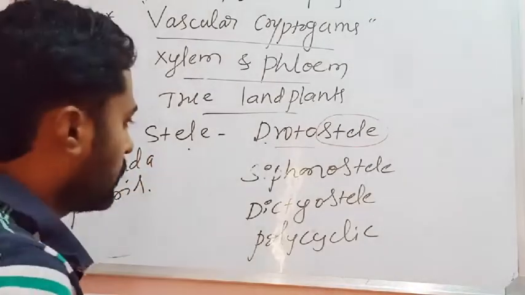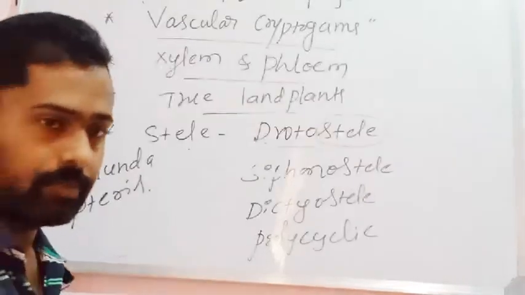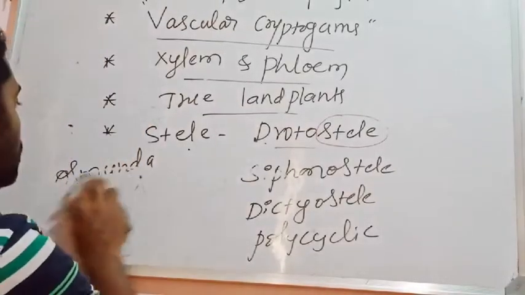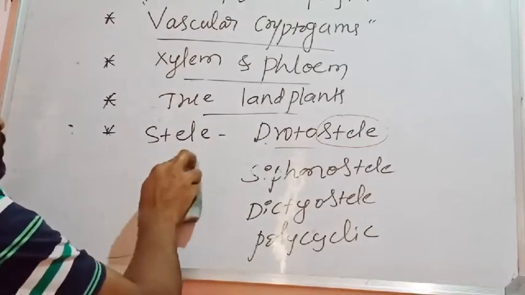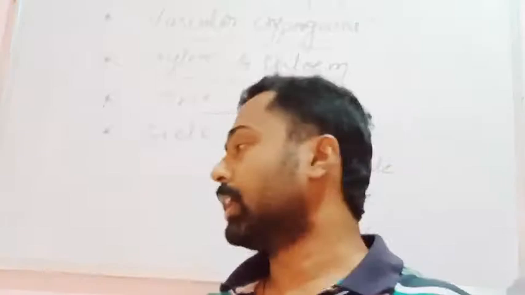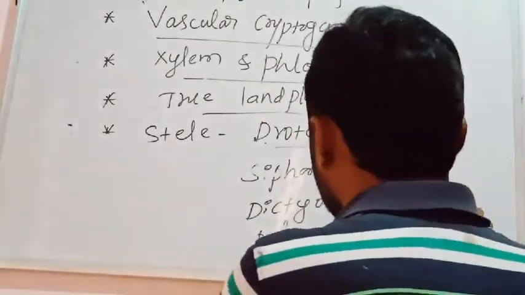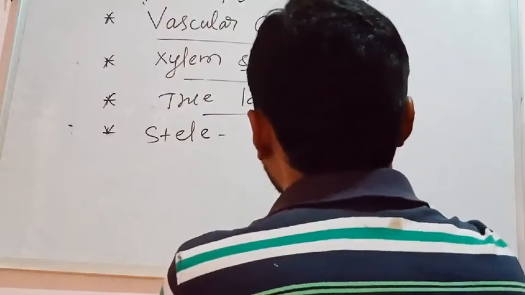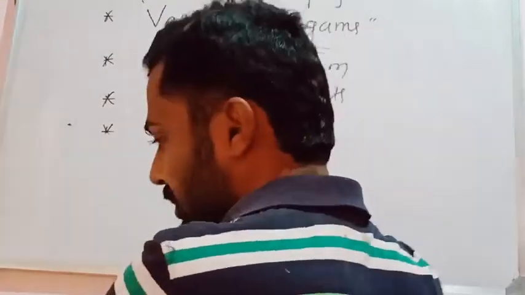Okay, so that is what is called the dictyostele. So then, see, this kind of question may be asked in NEET or CET also. Which among the following plant is having or showing dictyostele or protostele or siphonostele, or the stele in Equisetum, or the stele in Lycopodium. So likewise such questions may be asked.